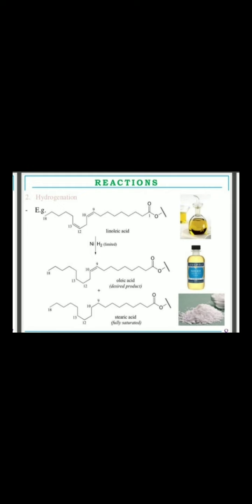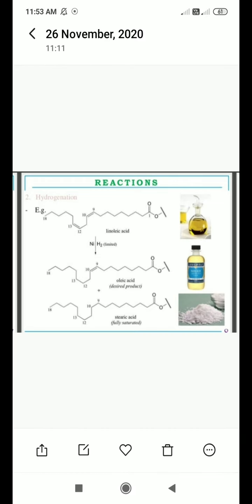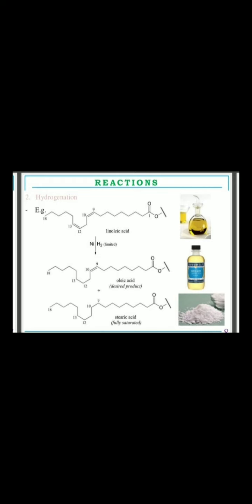If linoleic acid is fully saturated, meaning the complete hydrogenation process happens, it can be converted into stearic acid. You can see the difference between linoleic acid and stearic acid. Stearic acid is a saturated compound. Why?